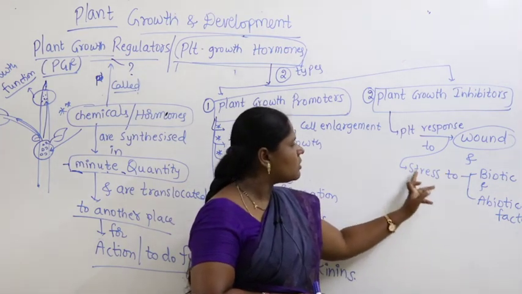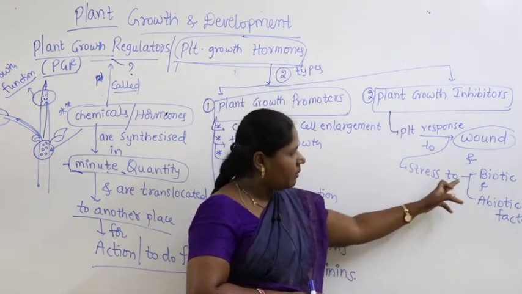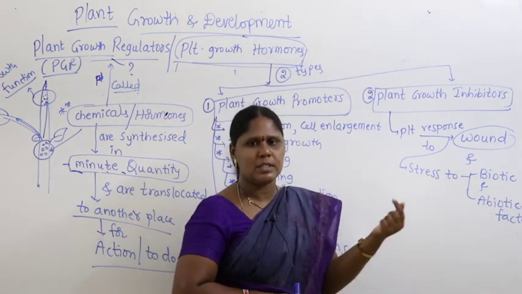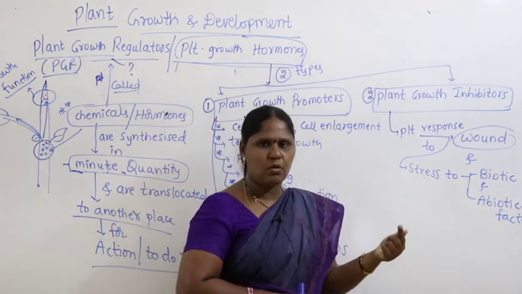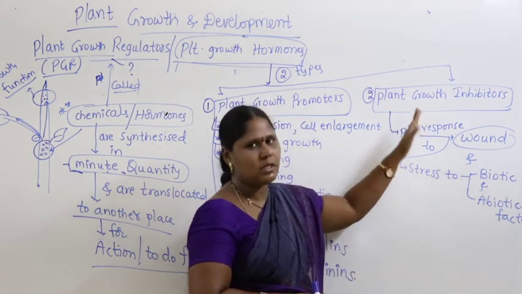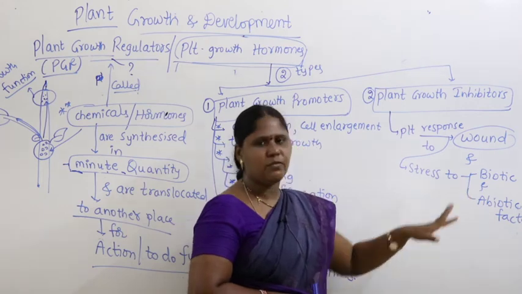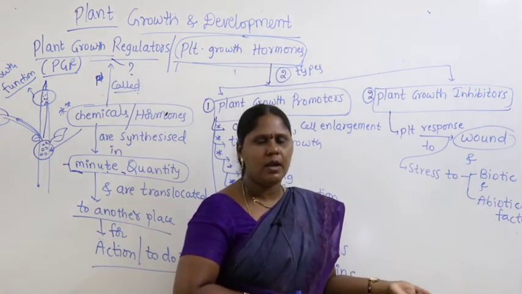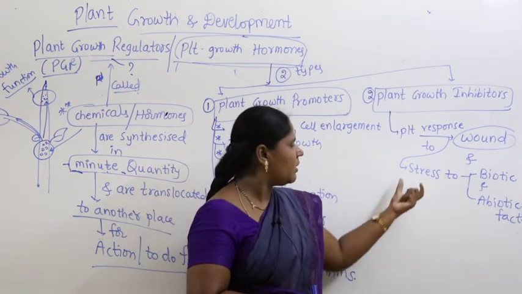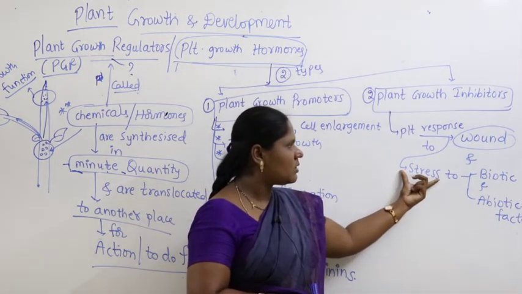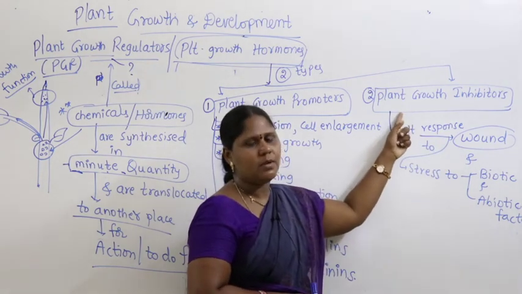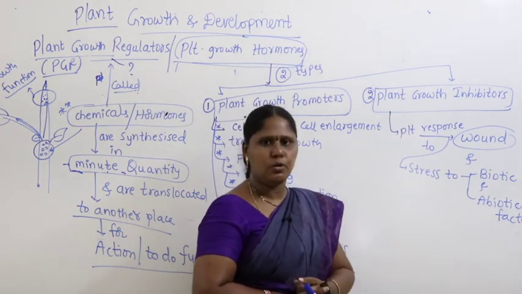Biotic means living organisms, maybe insect damage or pests or any pathogen causing damage, where growth is inhibited. And abiotic factors like heavy rainfall, flood or drought conditions, whatever it may be, under stress conditions, whenever there is a wound formation, there will be some chemicals which inhibit the growth.